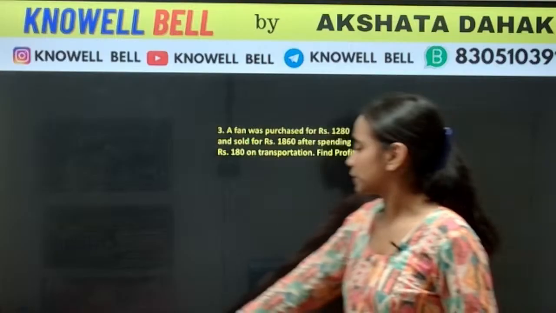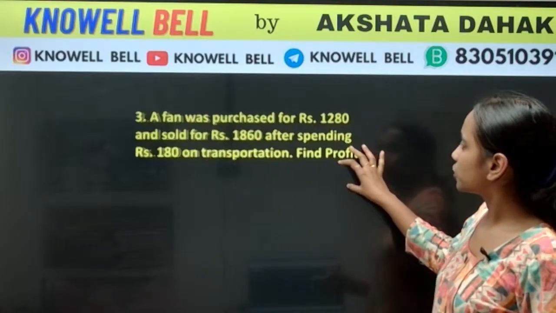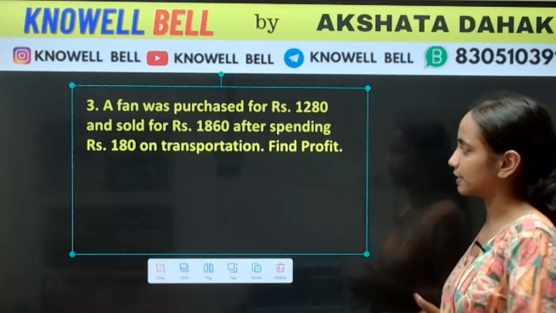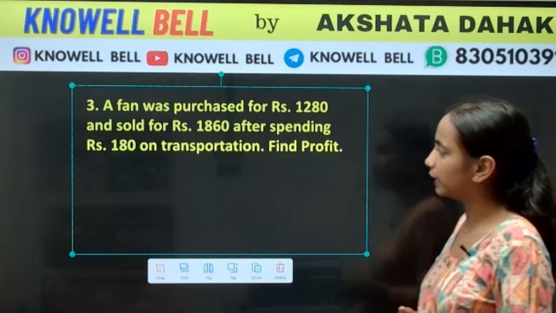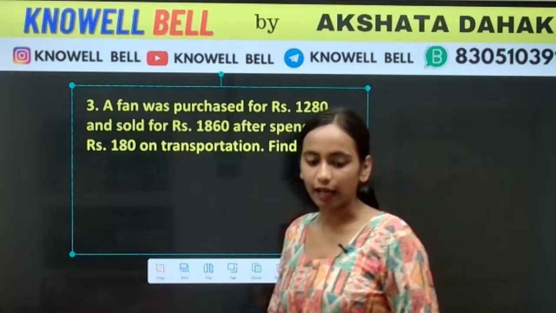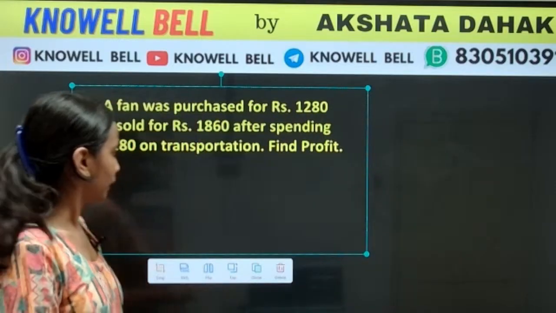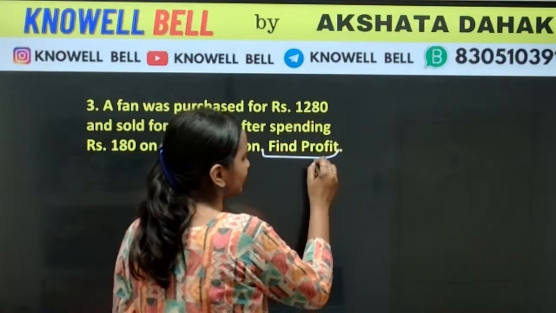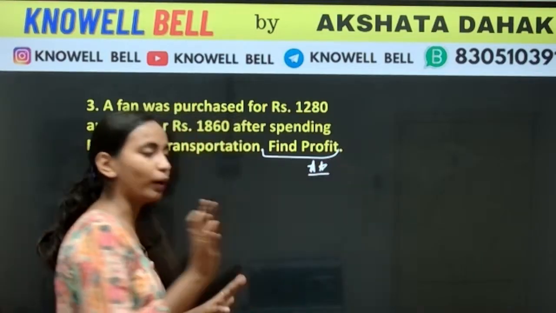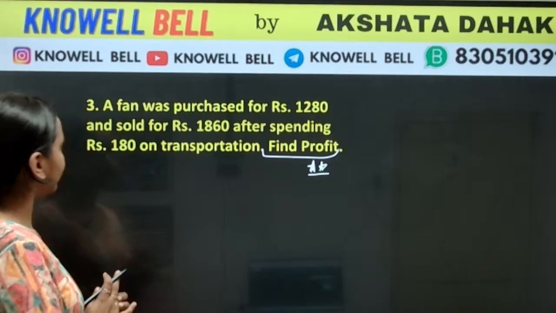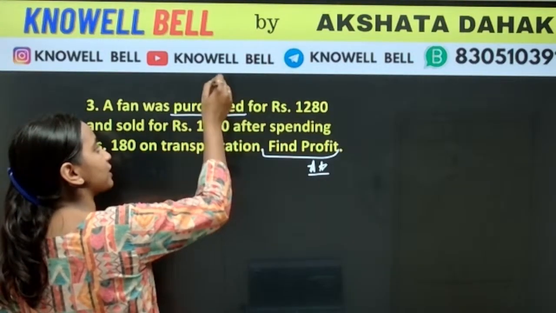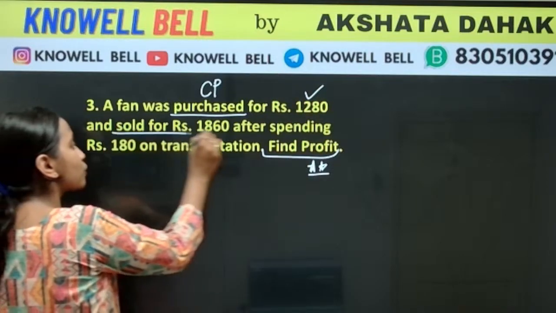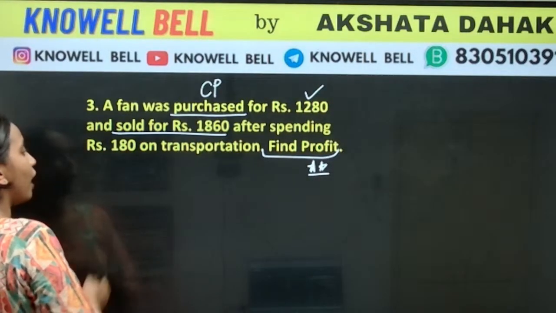The next question, question number 3. A fan was purchased for rupees 1280 and sold for rupees 1860 after spending rupees 180 on transportation. Find out the profit. Okay, so सबसे पहले one thing to notice, question has already told you that this is the case of profit. So one of the thing is solved. Now another thing is a fan was purchased. That means what was the CP? CP was 1280.